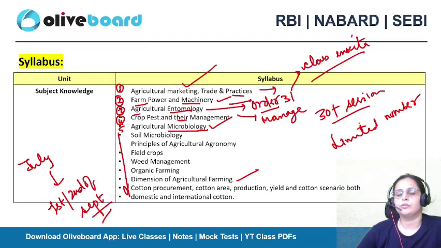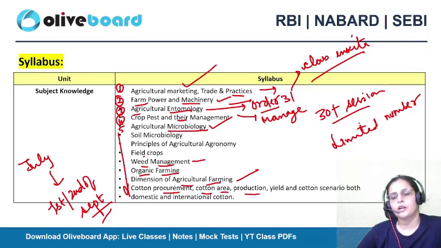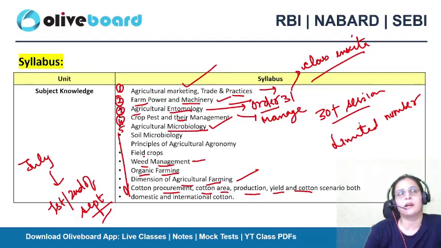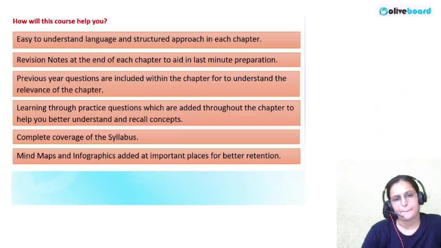Now the field crops, weed management, organic farming. Weed management is one of the very important topics of our syllabus, and we have questions around it. Dimensions of agriculture farming, cotton procurement, cotton area, production, yield, and cotton scenarios, both in the domestic markets and the international markets. So these are the different portions that we are going to cover here, right?